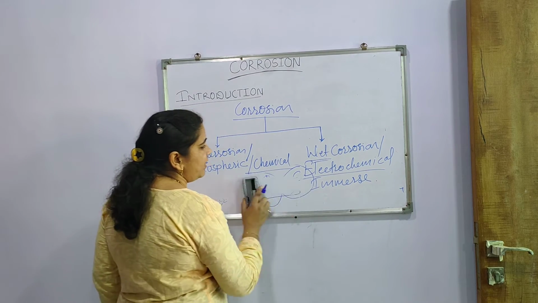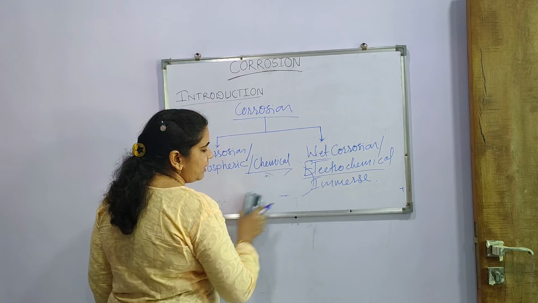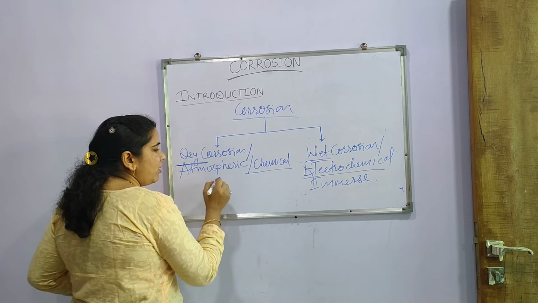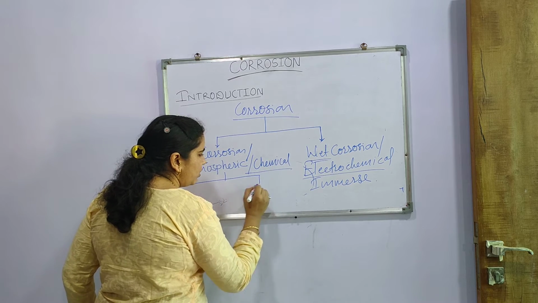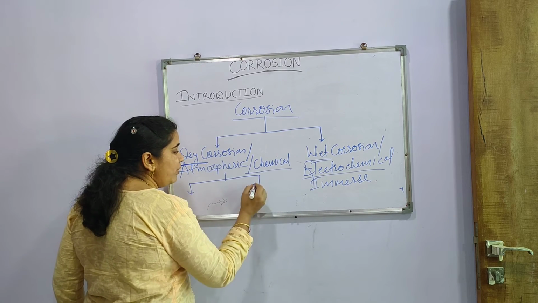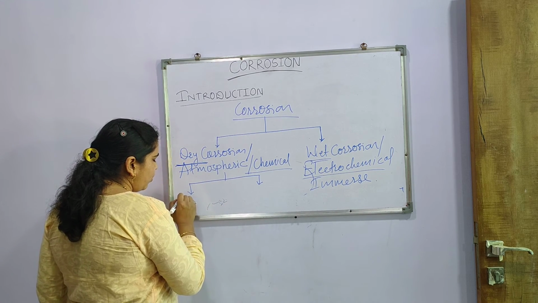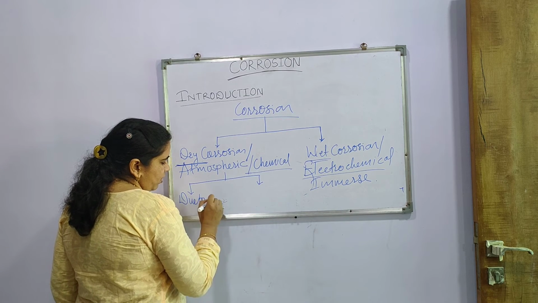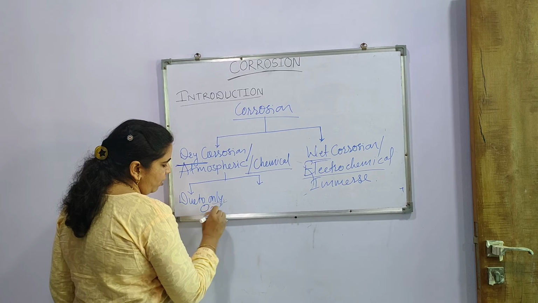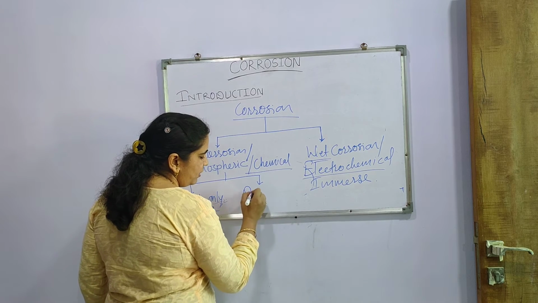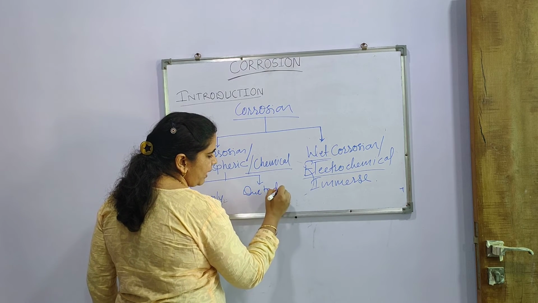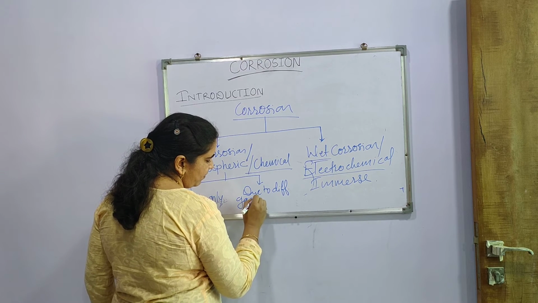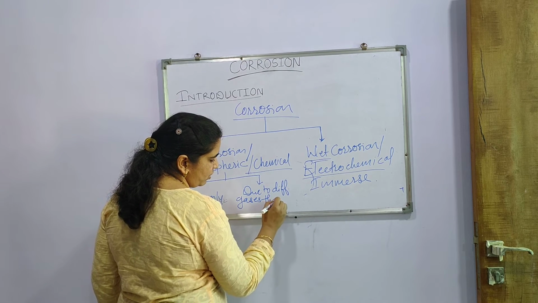Okay, now after this we will see the different types of chemical corrosion or dry corrosion. Again, dry corrosion, chemical corrosion or atmospheric corrosion can be divided into two different parts. One is corrosion due to only oxygen, while the other is due to different gases other than oxygen.